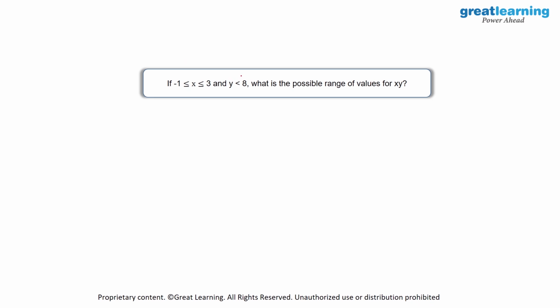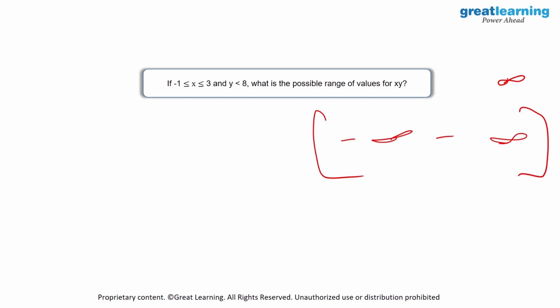Since y can be minus infinity, when you multiply minus infinity into any minus value over here, that will essentially become plus infinity, isn't it? So if you have minus infinity into -1, which is equal to infinity, you'll just write down infinity over here. And also, since y can be minus infinity, that is your range. So you will have minus infinity to plus infinity. So this is your range of possible values when you multiply x into y.